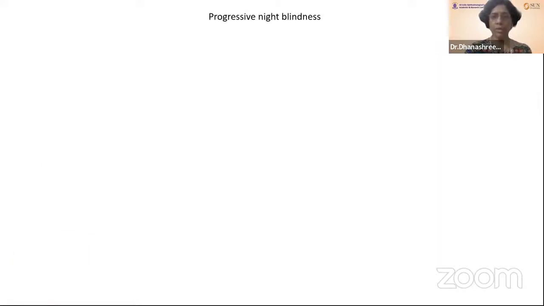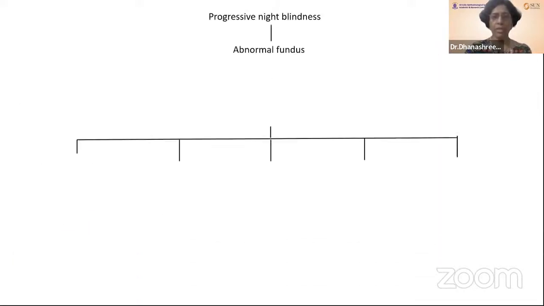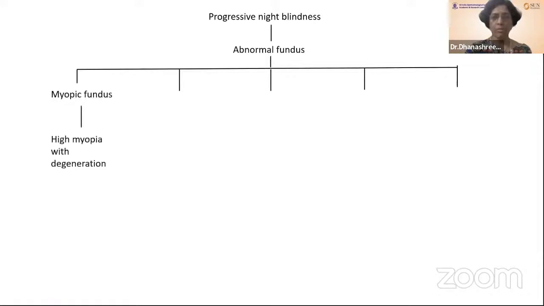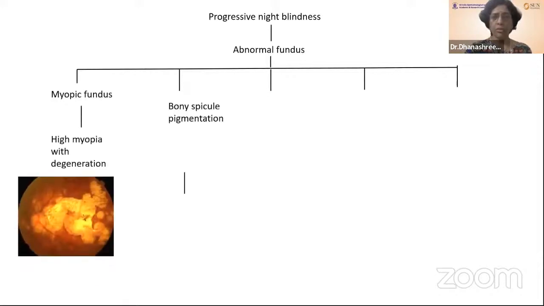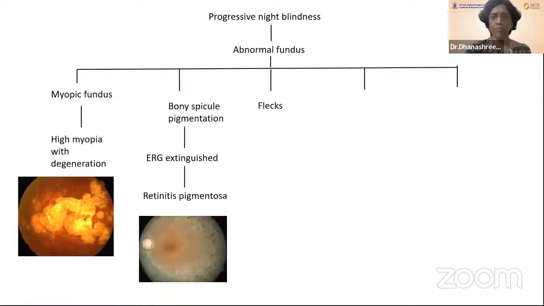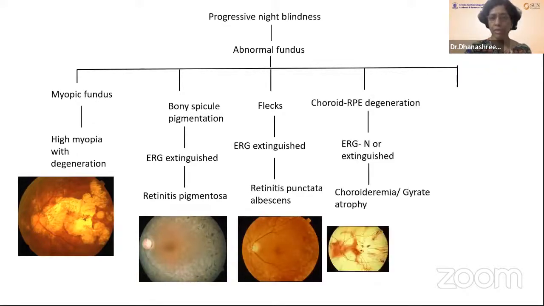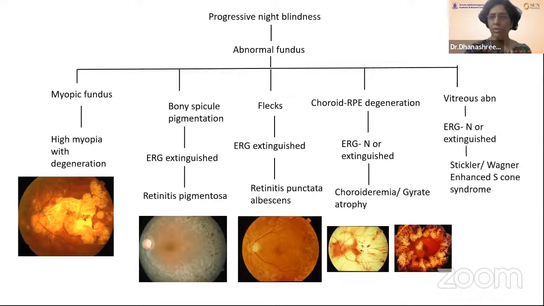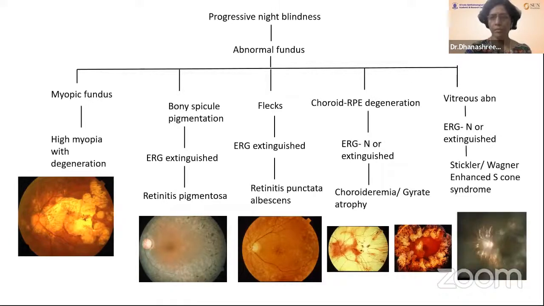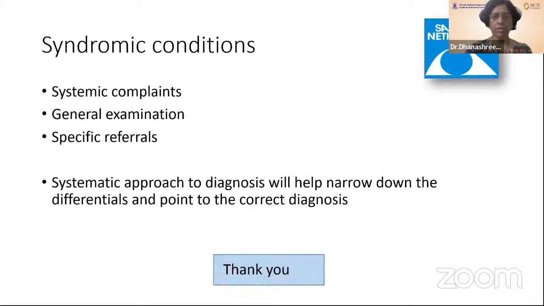In cases of abnormal fundus with progressive night blindness, you could have a myopic fundus due to high myopia. You can have bony spicules with extinguished ERG in retinitis pigmentosa. There could be flecks with extinguished ERG, which is retinitis punctata albescens, or you can have choroidal and RPE degeneration with extinguished ERG, as in choroideremia and gyrate atrophy, or you could have vitreous abnormality in various vitreoretinopathies. Syndromic conditions are more difficult.